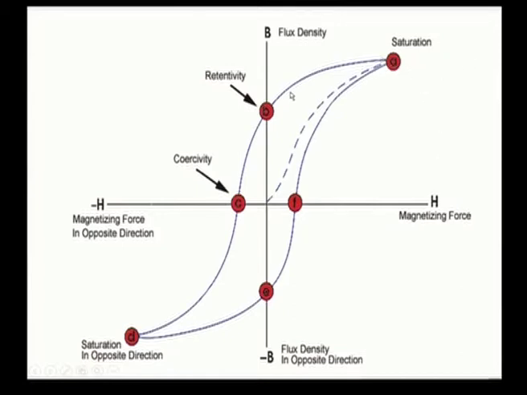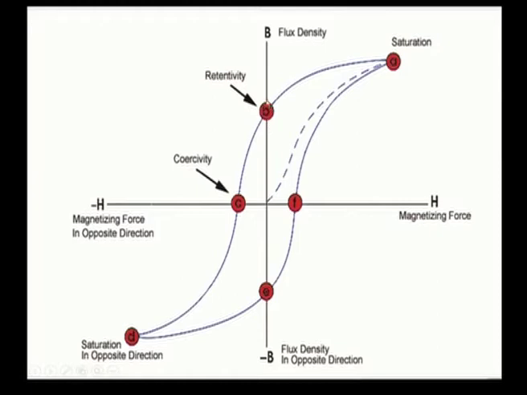Then if you revert the field, it will come back in a different direction, not retracing the dotted line, and there is a remanence, or non-zero magnetism, retained in the material for H equal to 0. If we reverse the field, the retained magnetism is lost and the entire process is reversed. So, there is a negative saturation for negative field, and if you further reverse the field and go towards the positive direction, it goes like this, and this is an ideal BH curve.